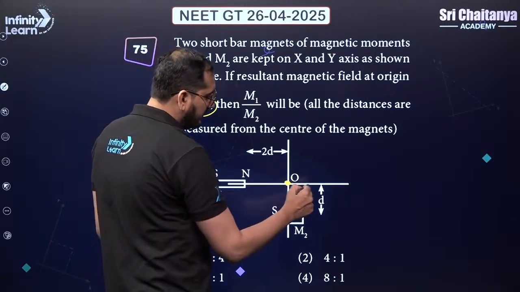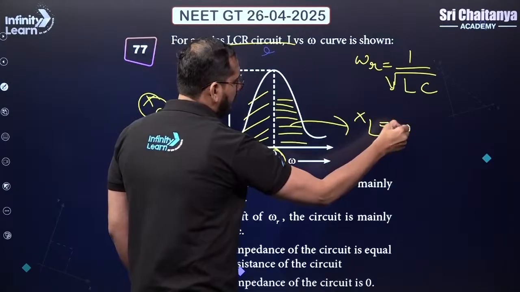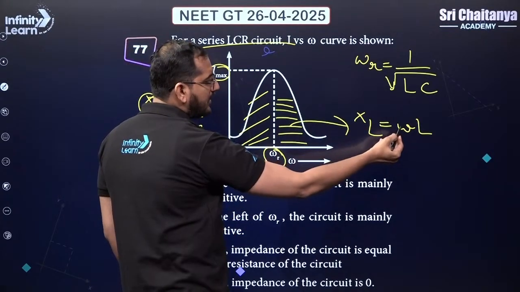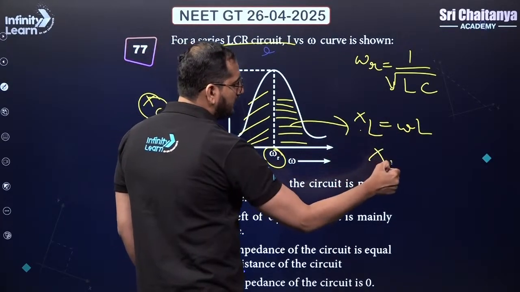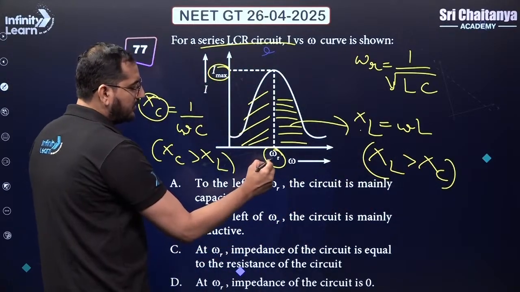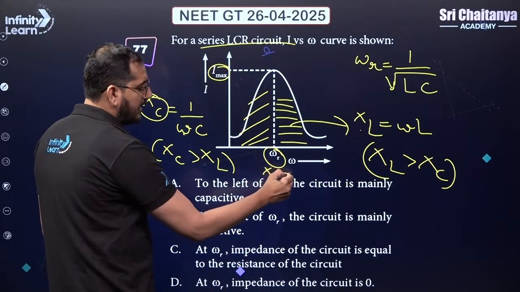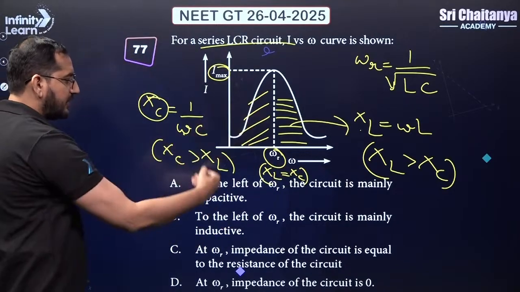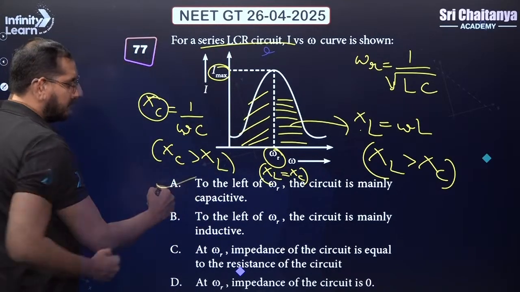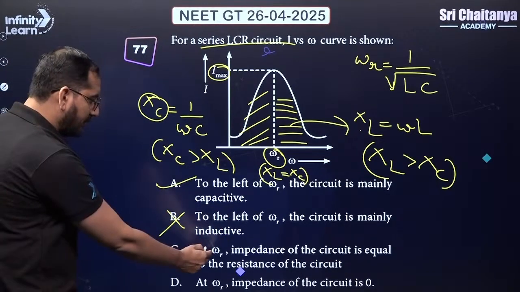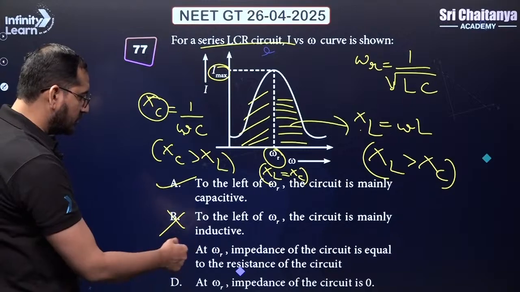Let's say creating a magnetic field in this direction, omega L, and the values of omega are on the higher side. If omega is higher, XL will be higher. So here XL is more than XC, right? And at particular resonance, XL and XC, they both are equal. So on the left side, capacitive part is dominating. On the left side, inductive dominating? No. At omega R, impedance is equal to the resistance?